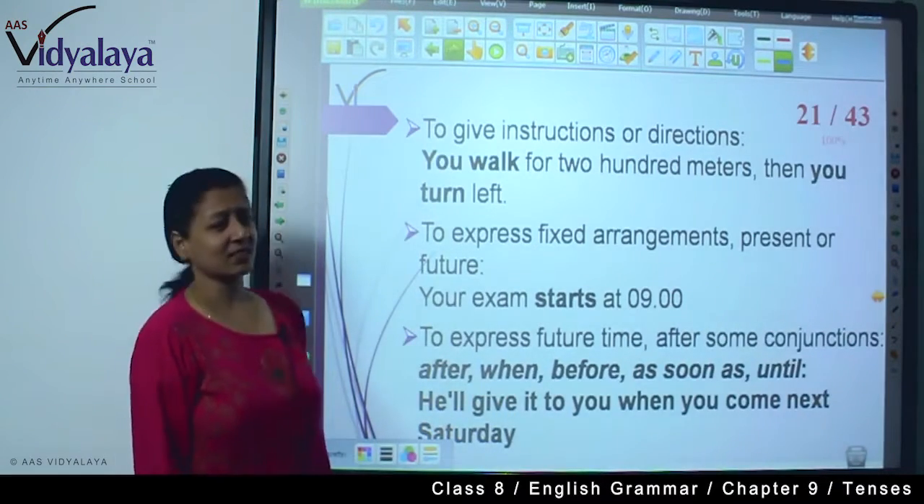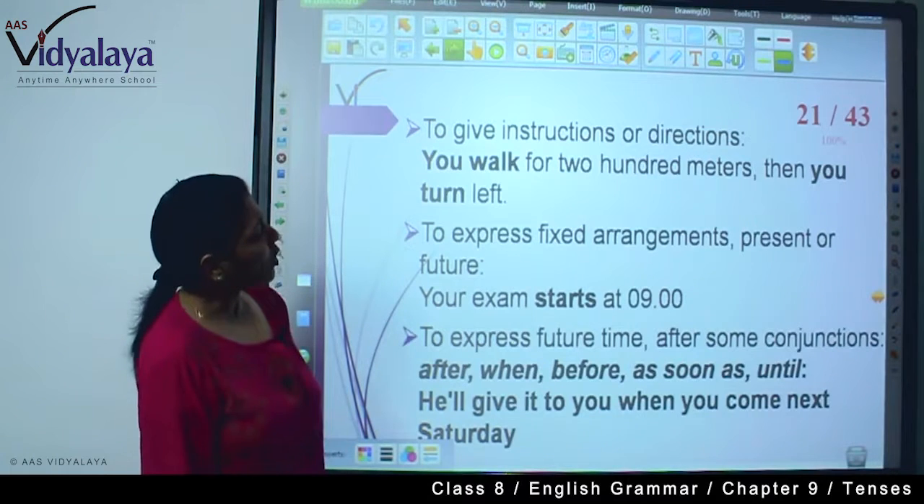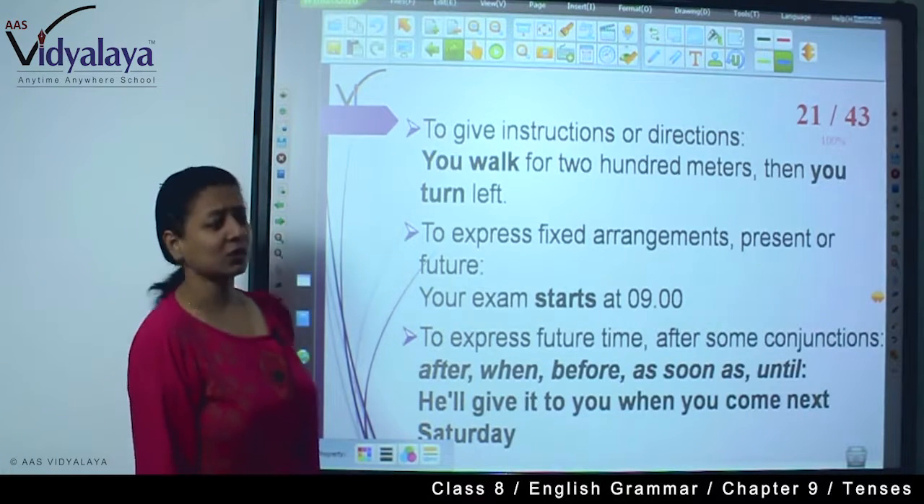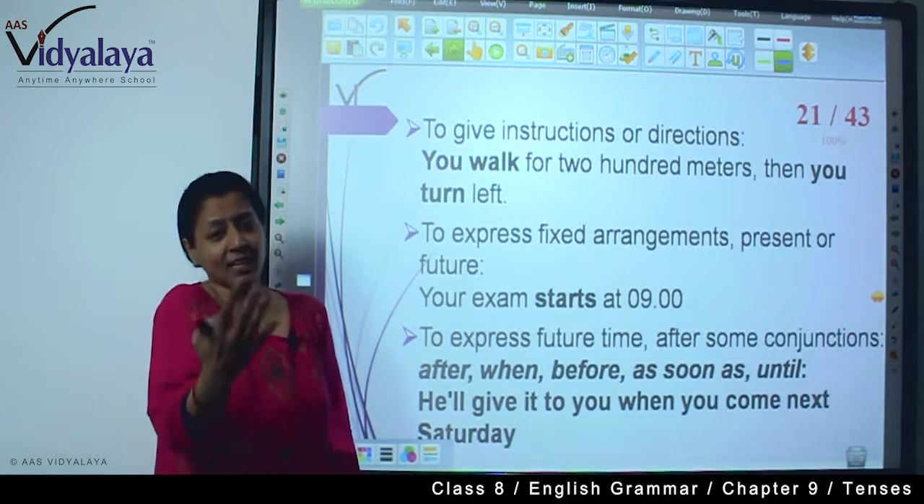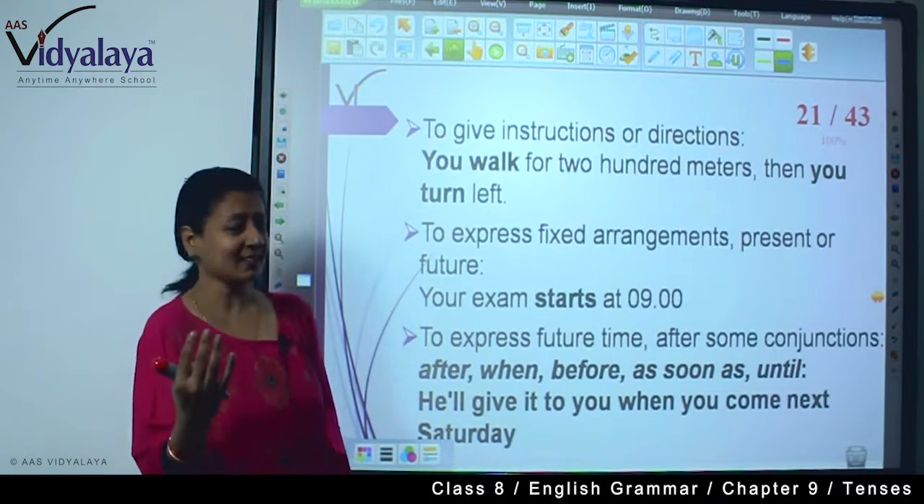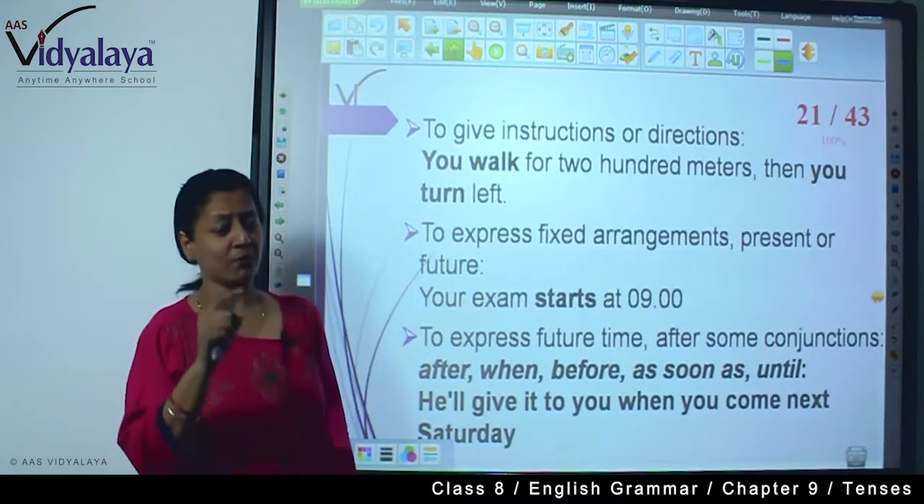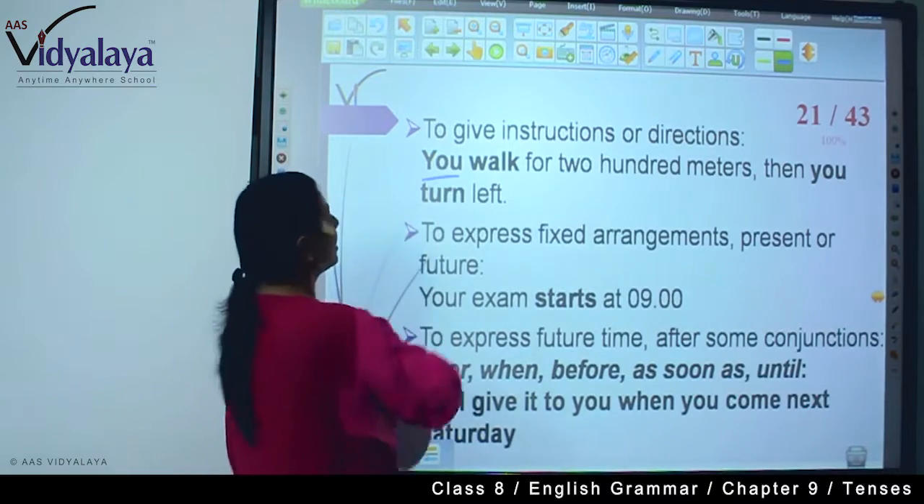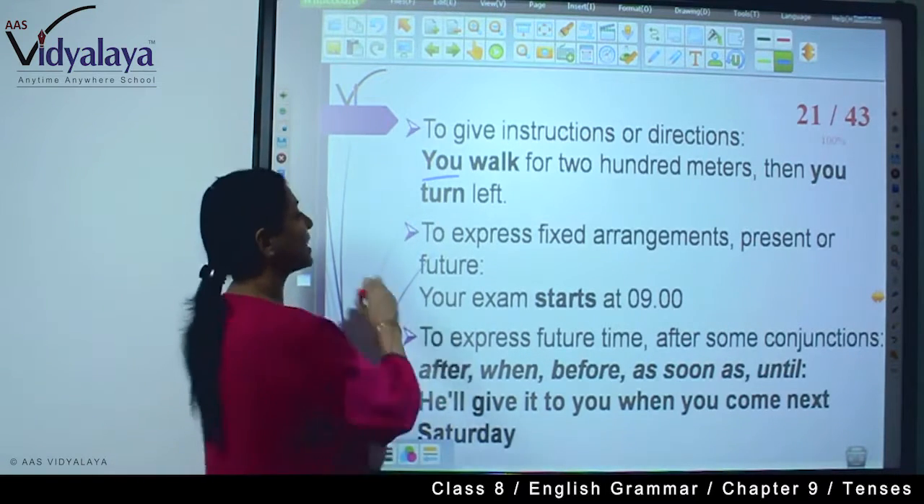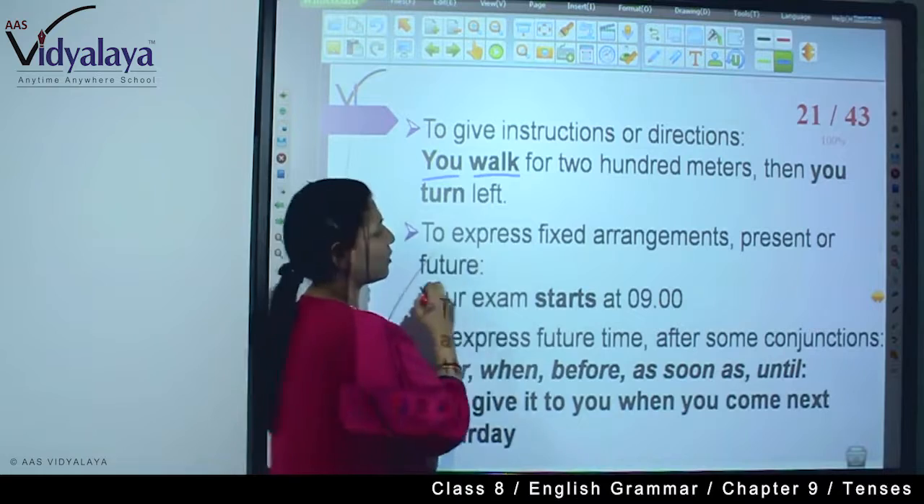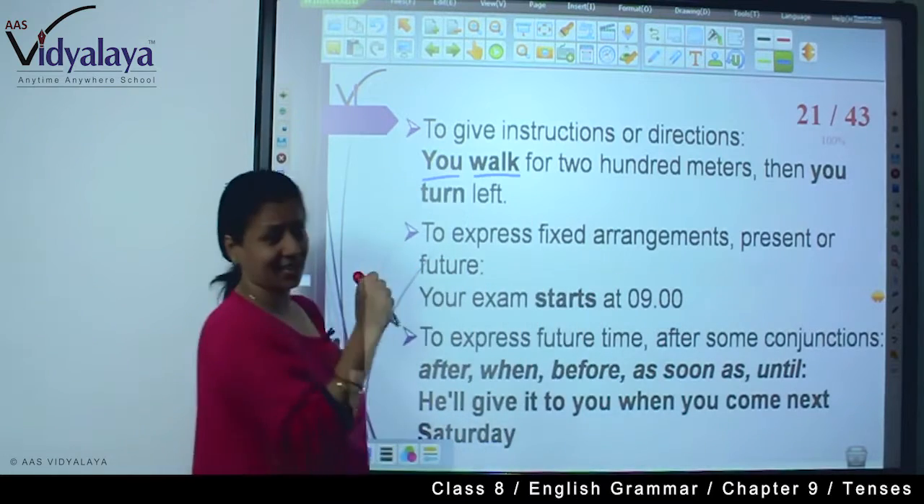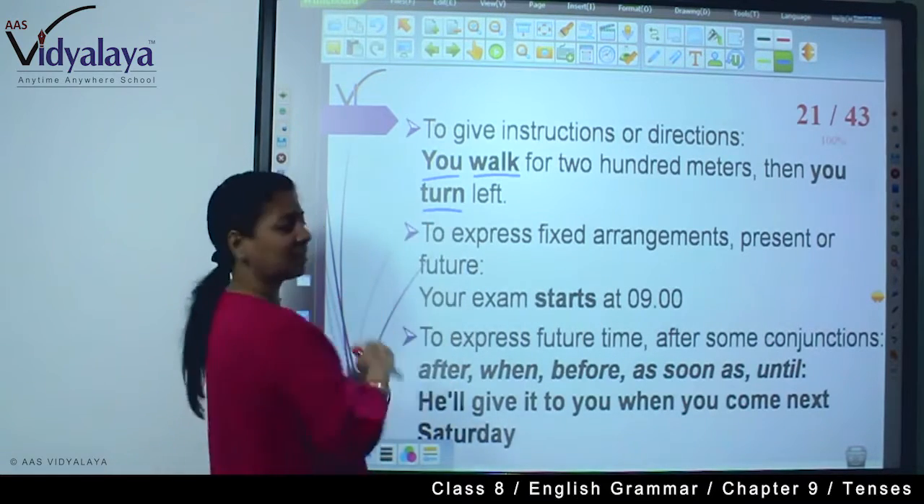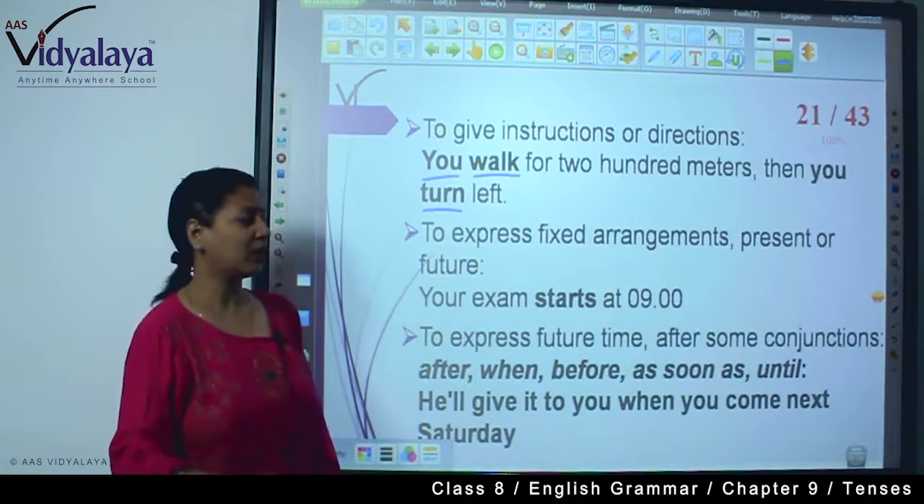Now, to give instructions or directions: you walk for 200 meters, then you turn left. So when we are giving someone directions, we use simple present. You is the second person, so walk is a root form, and here you is the second person, so turn is a root form, root verb.